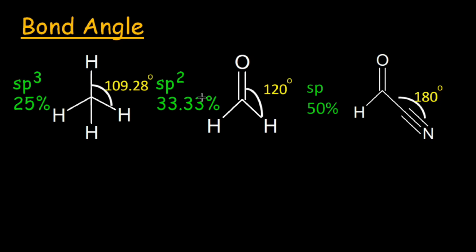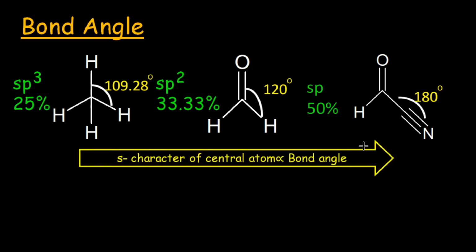As the hybridization is changing from sp3 to sp2 and sp, the S character is increasing from 25 to 33.33 and then 50%. And consequently, the bond angle is also increasing from 109 to 120 and then 180 degrees. We can conclude that the S character of a central atom is directly related to the bond angle. As S character is increasing, the bond angle is also increasing.